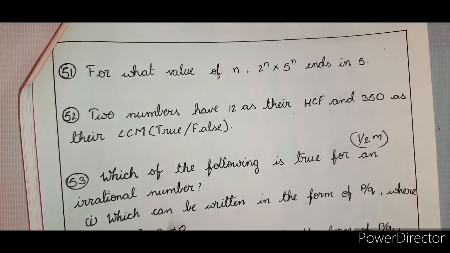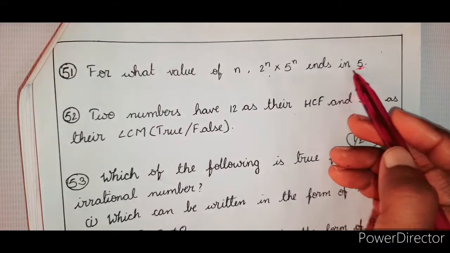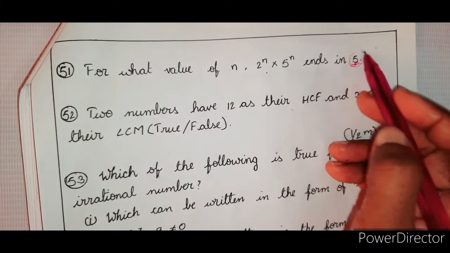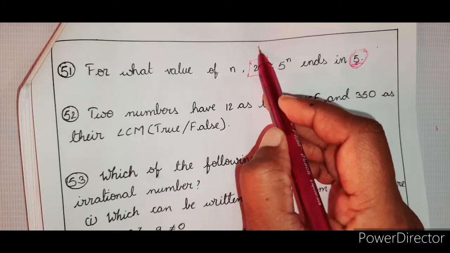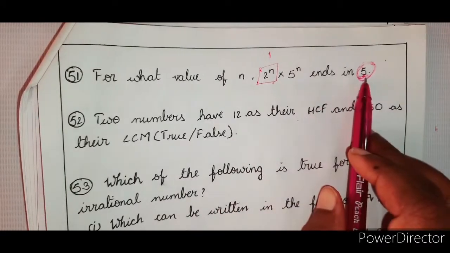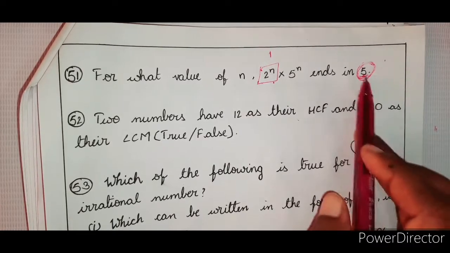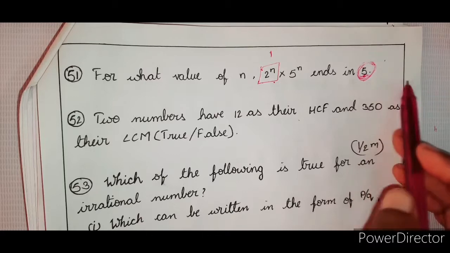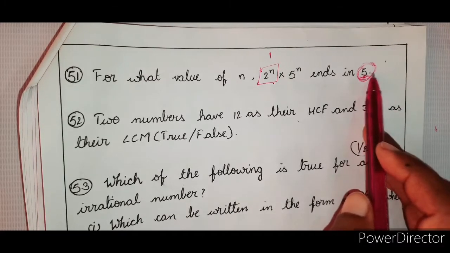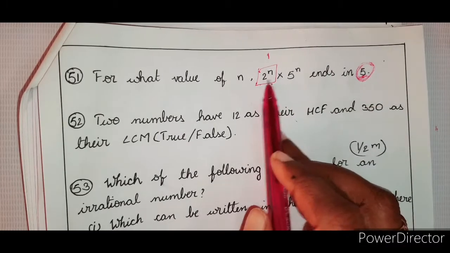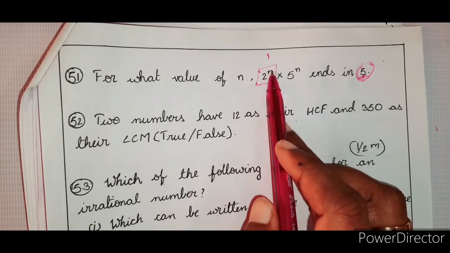For what value of n, 2 power n into 5 power n ends in 5? See, when it has to end in 5, this should be equal to 1. Because 5 into 5 into 5, 5 power of anything, we will get a number whose units place is always 5. So for getting units place always to be 5, you have to go with 2 power n equal to 1. So that is not possible.